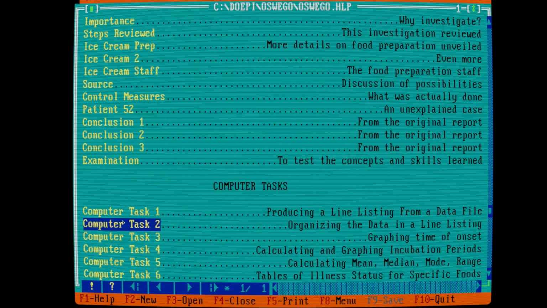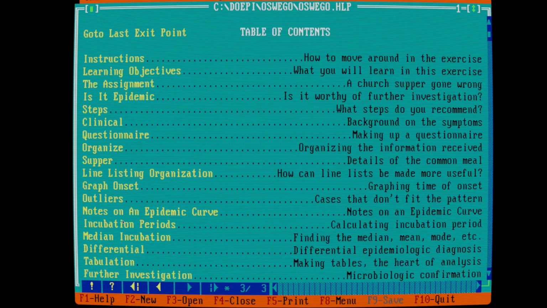You can produce a line list. You organize the line list. This is interesting. Median, mode, and range. Yeah, it's not working so well, probably because of the limitations. This is from 1997 and I'm trying to run it here in 2024.